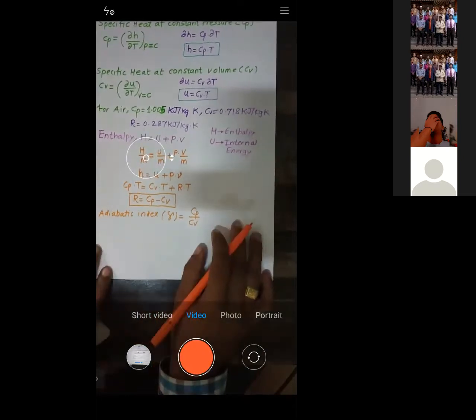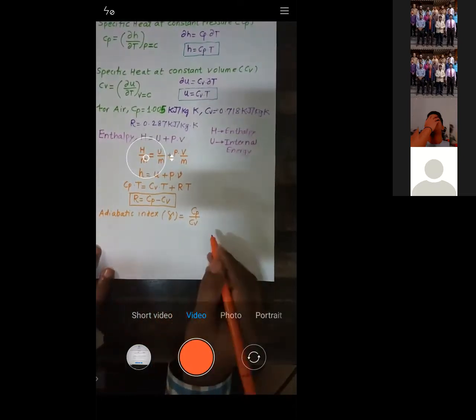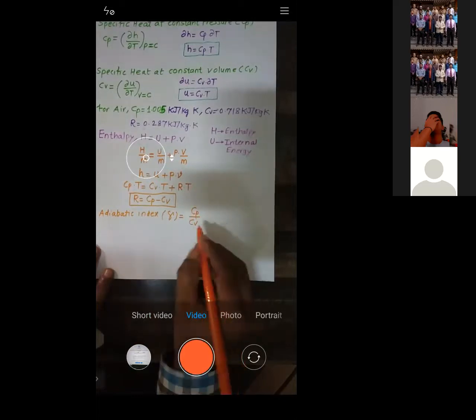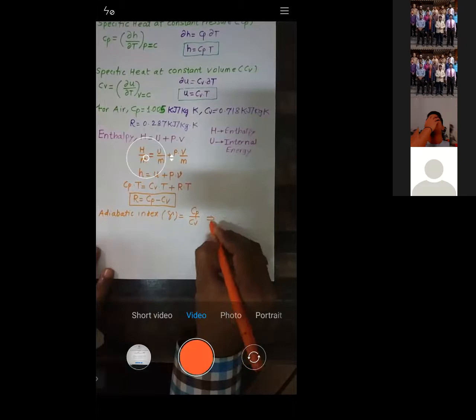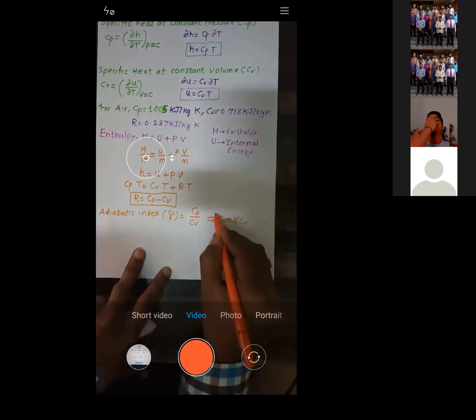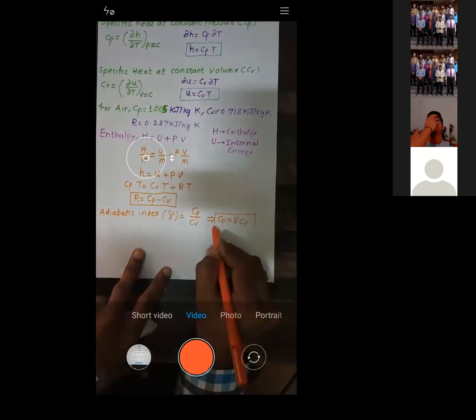Right? So what we'll do here is put the value of Cp. From this equation, I'll write the value of Cp as gamma into Cv. So this is the value of Cp, gamma into Cv.